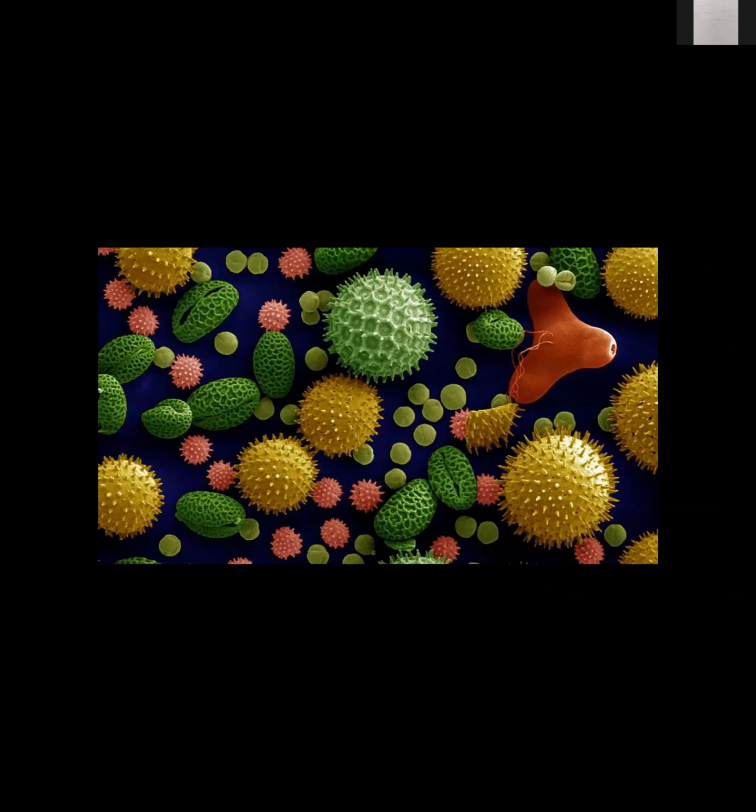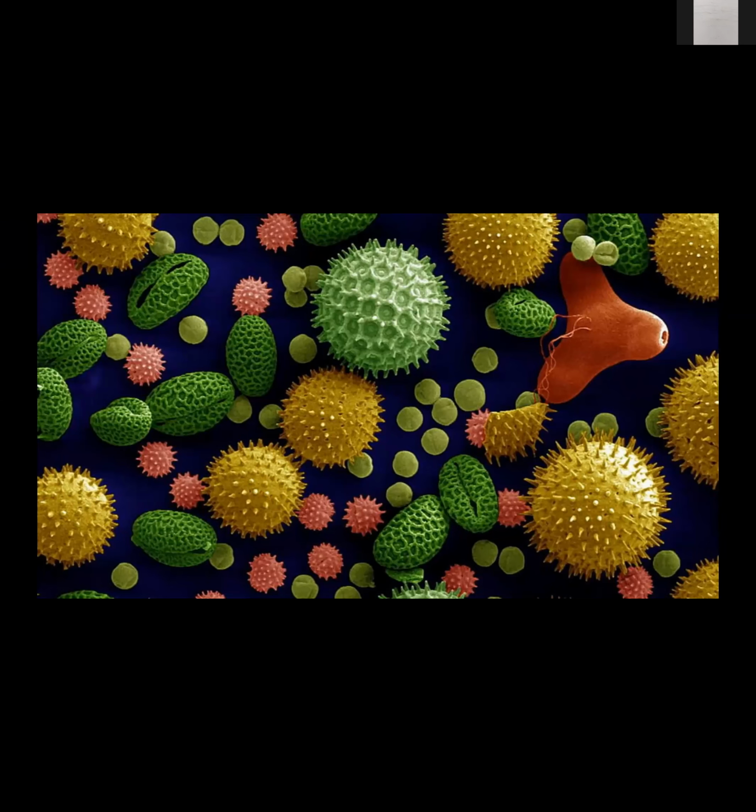So let's start our discussion on pollen grain structure. Point number 1. In angiosperms, what is the status of pollen grain? In the sexual reproduction, it is also added. Yes, Devanshi, correct. It is called male gametophyte. A mature pollen grain is haploid or diploid? It's a haploid structure, correct.